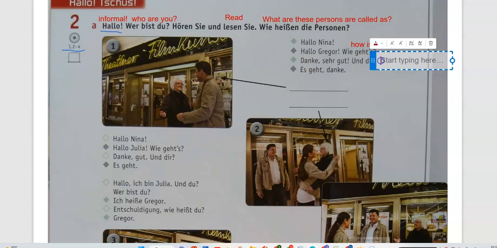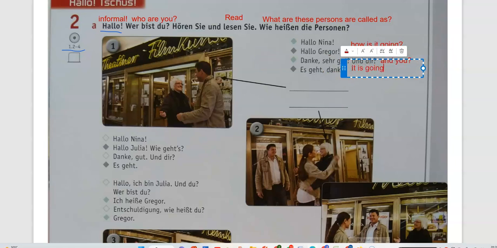Und dir is and you. Es geht, danke. It is going well, thank you. So danke is nothing but thank you. Sehr gut is very good.